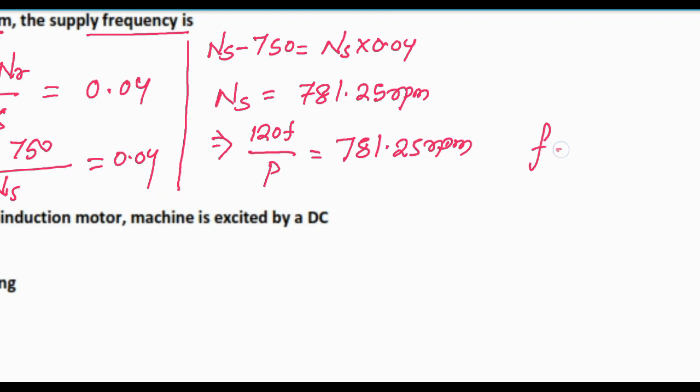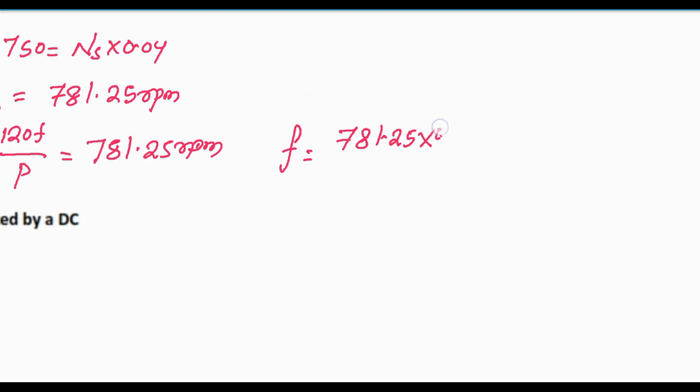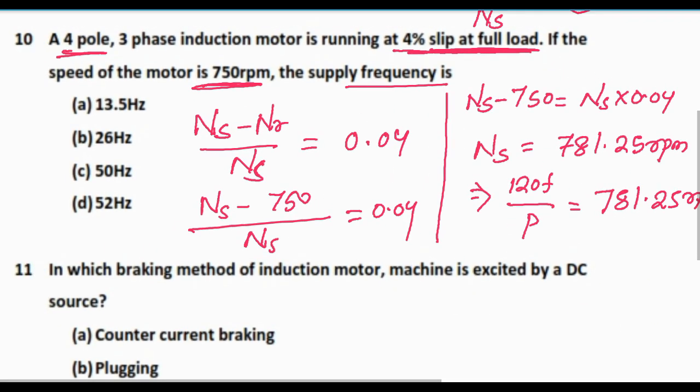What will be the frequency? Frequency will be 781.25 into P, that means 4, by 120. So the frequency will be nearly equal to 26 hertz. So here the answer is 26 hertz.